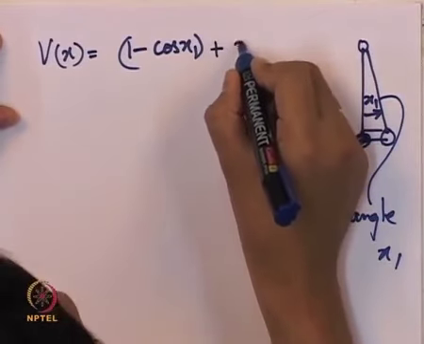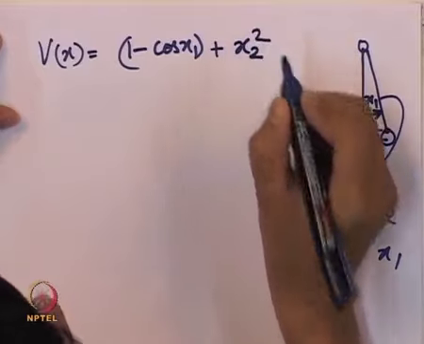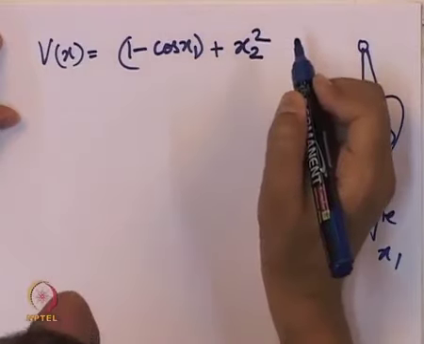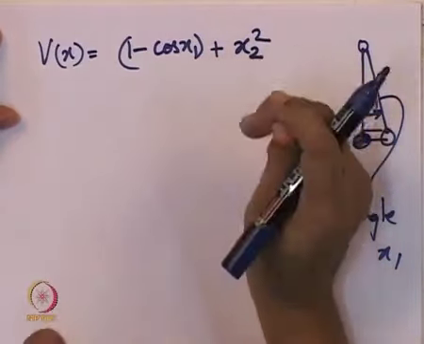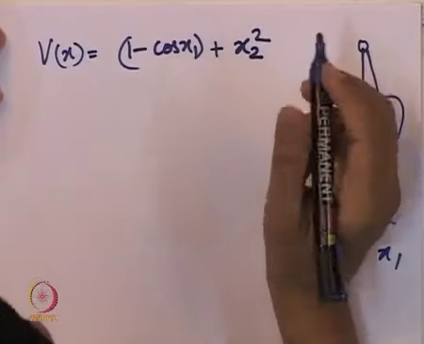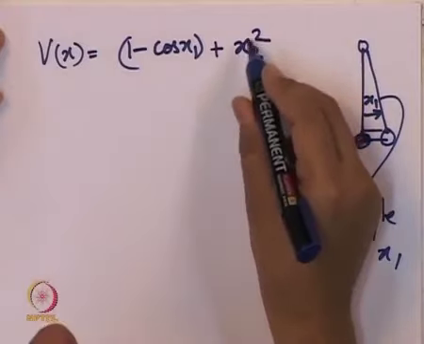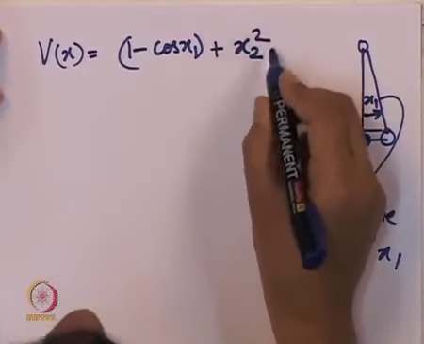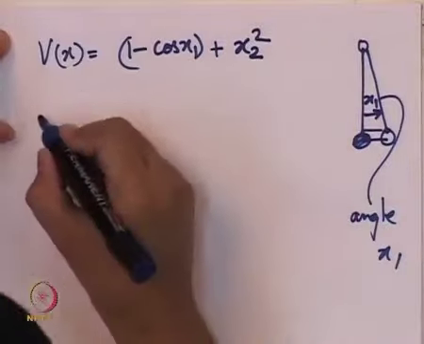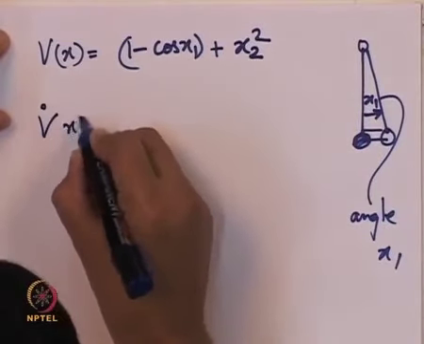The other energy term is actually x2 square by 2. Let us check what happens if we take just x2 square. So this is not really energy because this is not kinetic energy. The second term is not kinetic energy, but it is twice the kinetic energy. So let us check what happens to v dot of x.